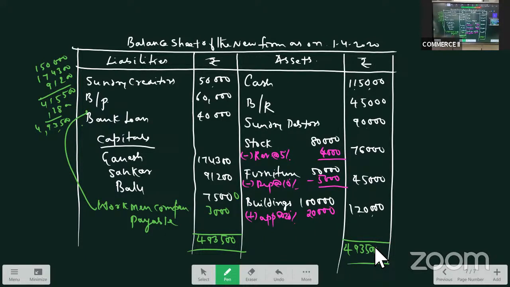Now, I think we have done quite a good number of problems in admission and treatment of goodwill. There is one more method, for treatment of goodwill, where goodwill is not brought in cash. Let us get to know that method. If you remember, the first day I told you, the first case is when the goodwill is brought in cash. Second was when the goodwill is brought in cash and withdrawn. And the third method is when the goodwill is raised or created. So we'll see this method.